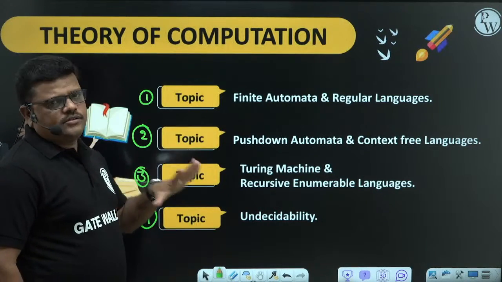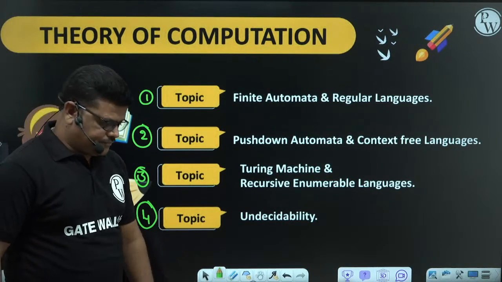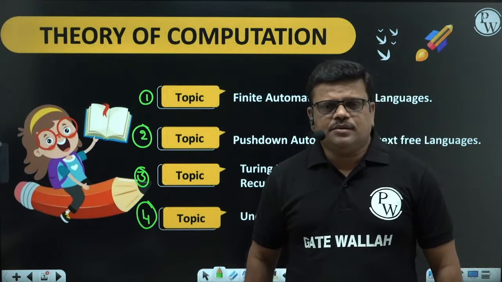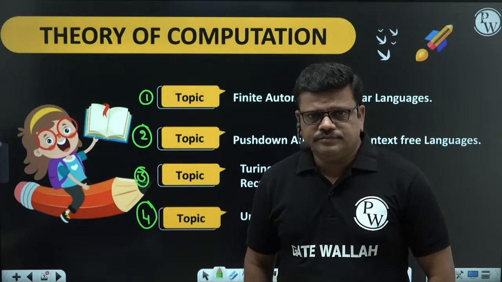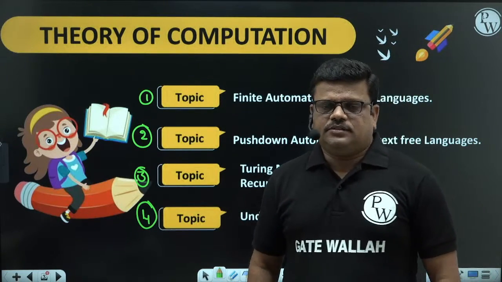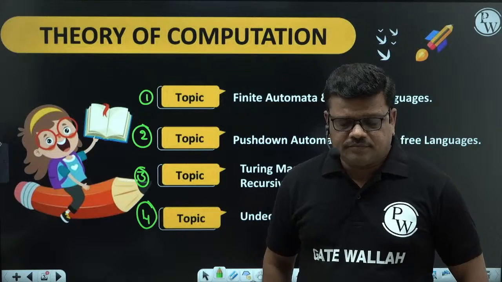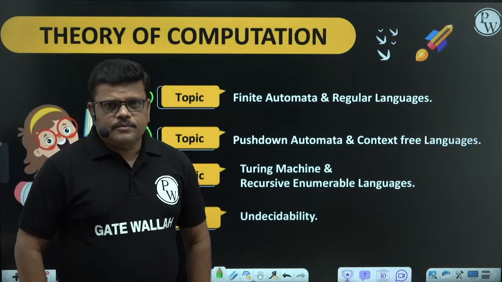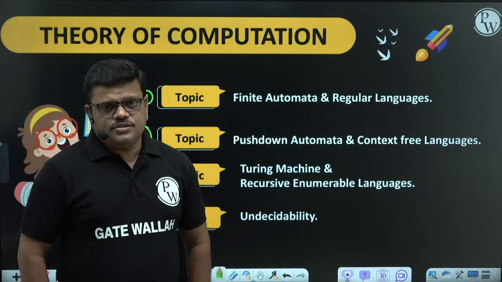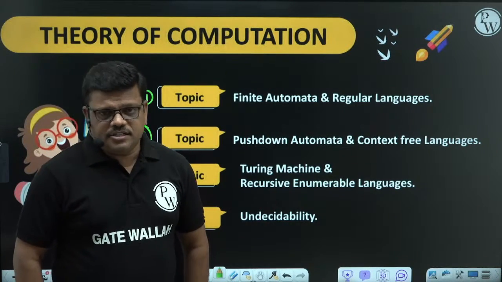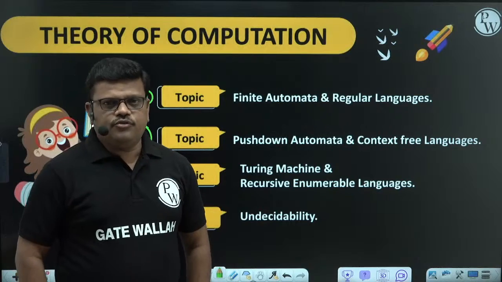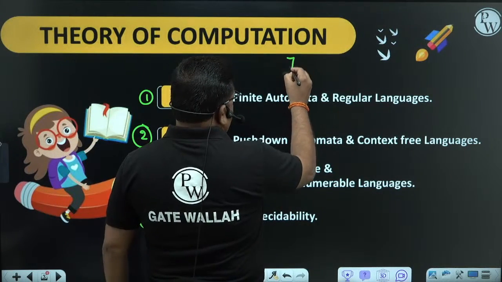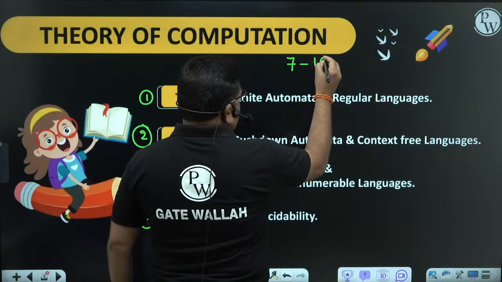I will show you the weightages also, how we will get the weightage. Right. So what is the subject actually? How is this subject important from the GATE examination point of view? What advantage will you get from this subject while writing the GATE exam? See, the subject Theory of Computation is one of the high weightage subjects in our computer science branch. High weightage means we will get a good number of marks. Generally, we will get 7 to 10 marks from this subject.